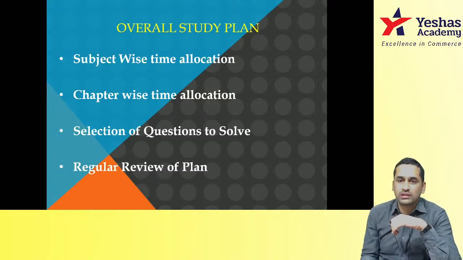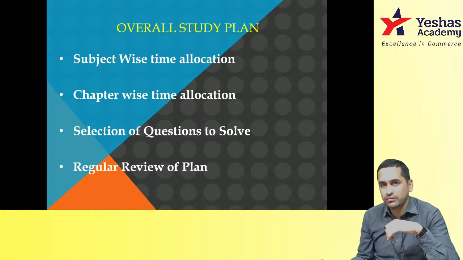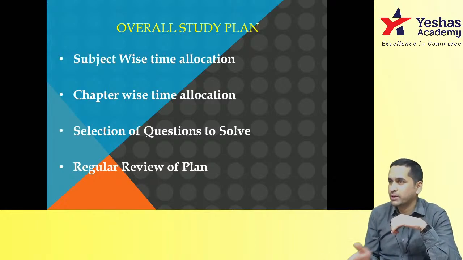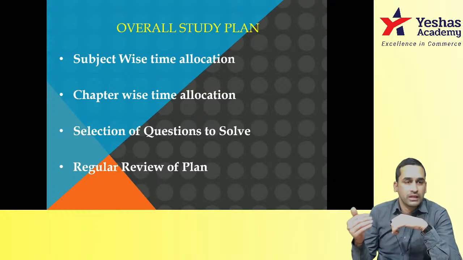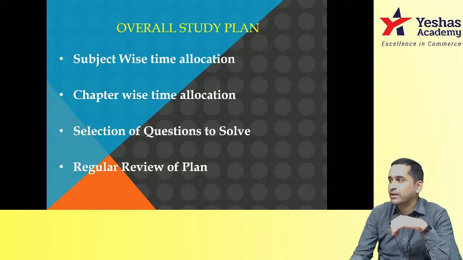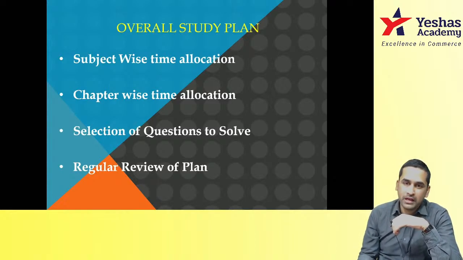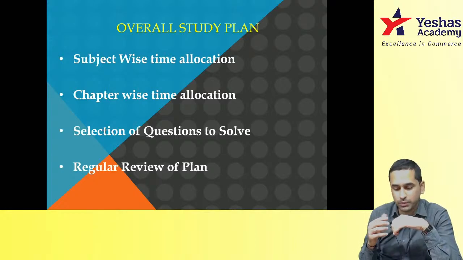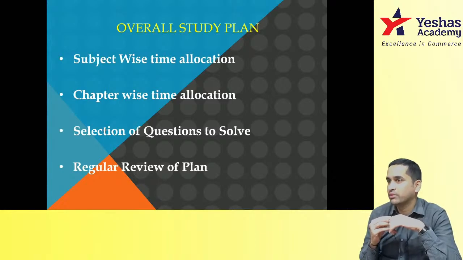Now we are on a total track from today till the end of April 30th. Total number of days divided by total number of subjects, and then now I have chapter-wise allocation. Suppose I then open the book. Today I have to revise, for example, the dividend decision topic in FM. I have allocated 4 hours as per my plan. Now in 4 hours, what am I supposed to do? See the third bullet point that you have on screen.